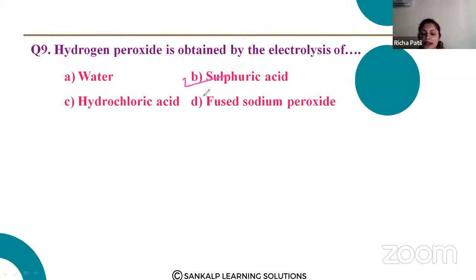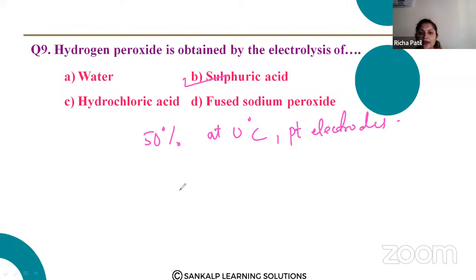The electrolysis of 50% H2SO4 at a temperature of 0 degrees, using platinum electrodes, leads to the formation of persulfuric acid at the anode.